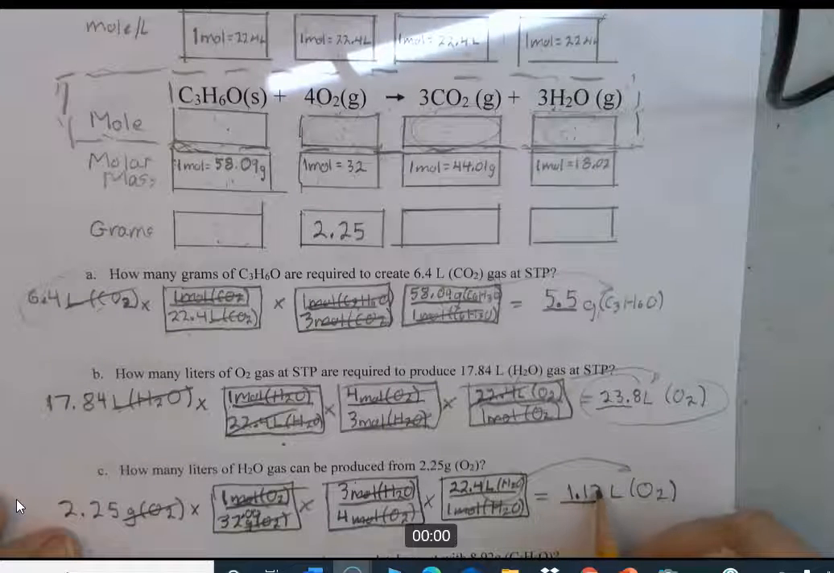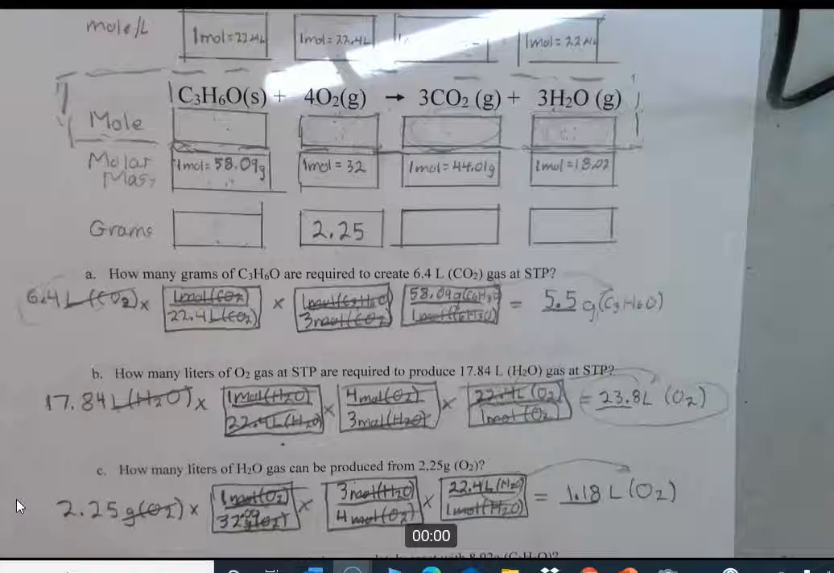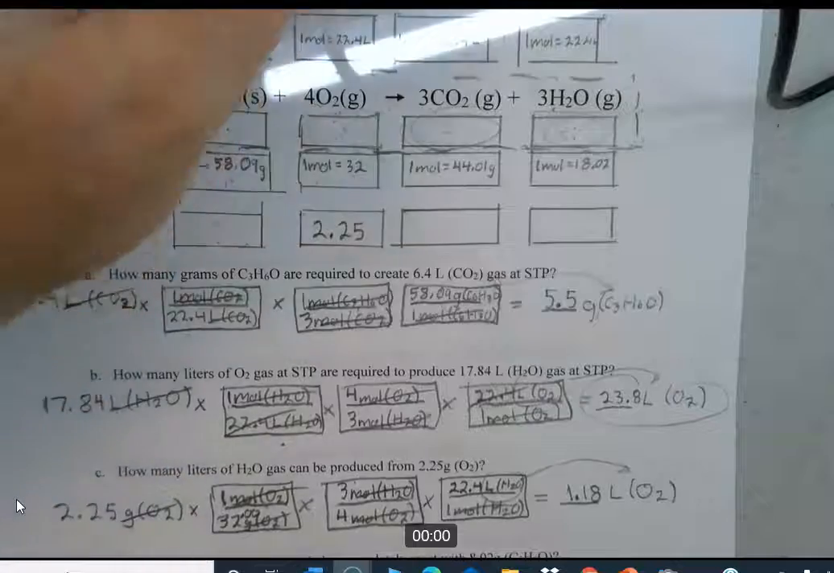And sig figs aren't that hard in most chemistry problems because it's usually multiplications and divisions. All you do is look at what number has the least number of significant figures of the ones you're working with, except for the moles. Those are perfect numbers. Those are perfect units of 1. You don't count those. And that'll tell you what your sig figs are. Okay? All right.